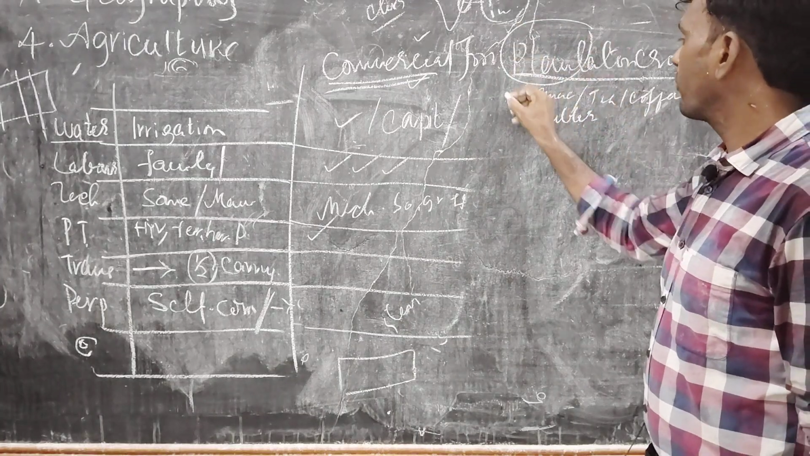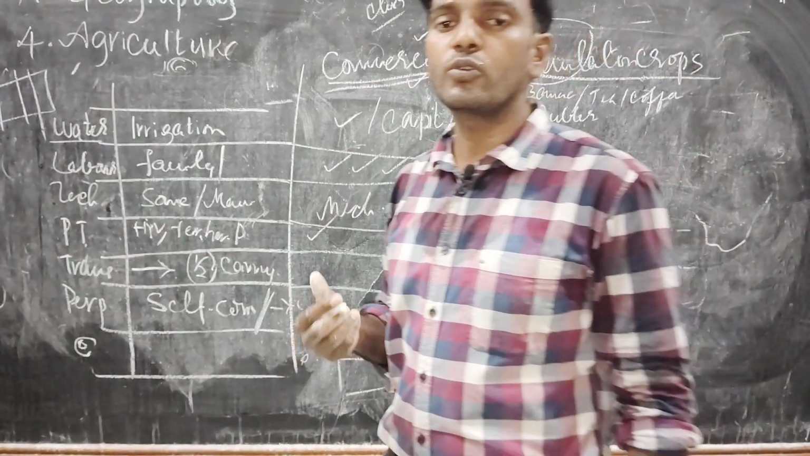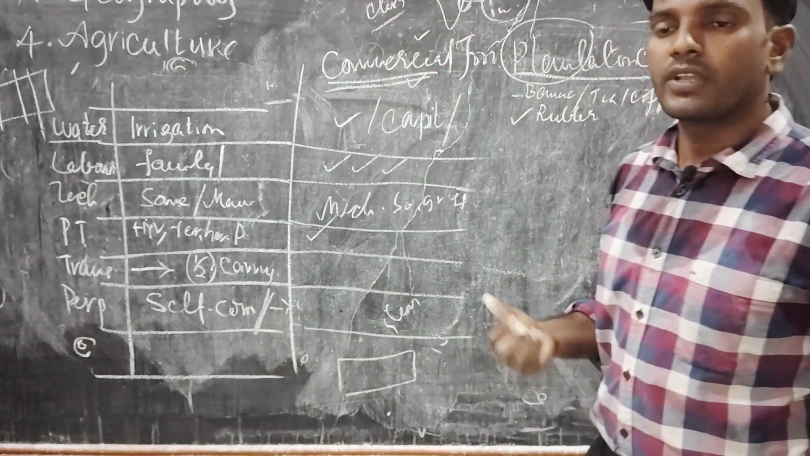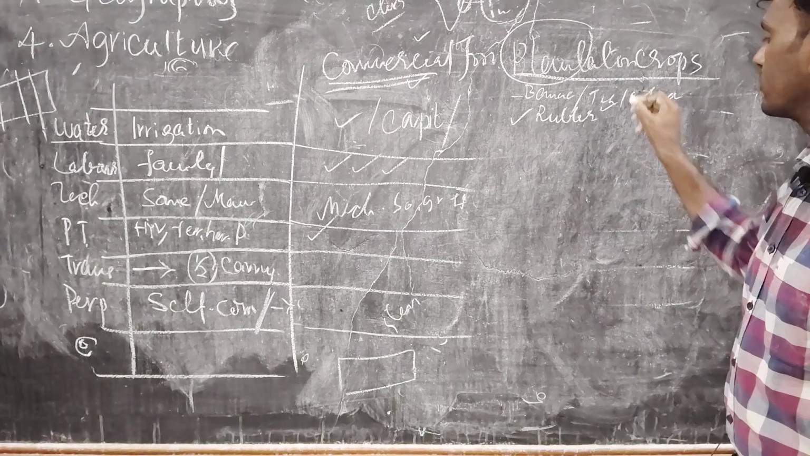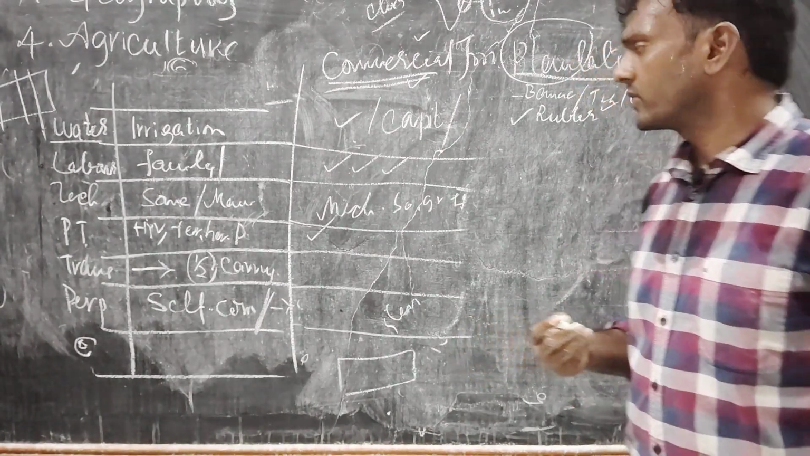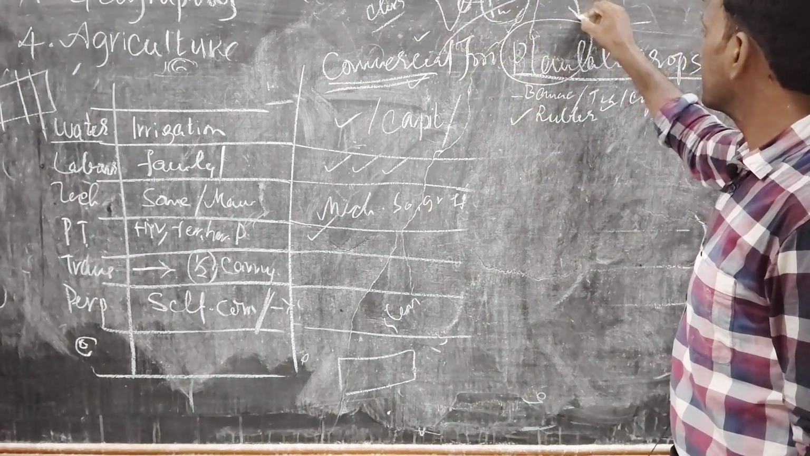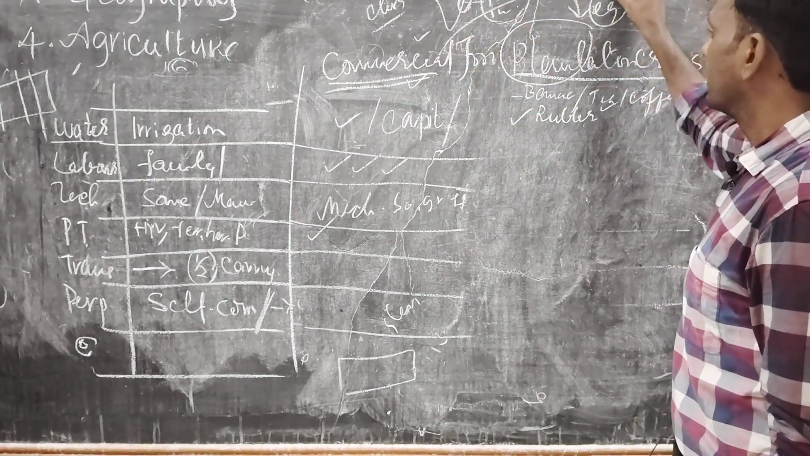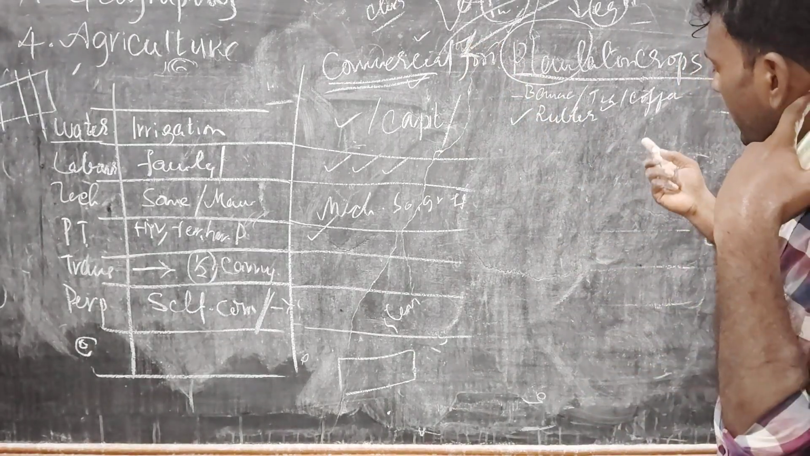For example, if you plant this kind of plants once, we can harvest up to 30 or 40 years. We can get yield every 6 months or every 3 months. For example, tea leaves, we can pluck every 3 months and get profits. The plantation crop is an example of commercial cropping. That's it. No need to read separately for this.